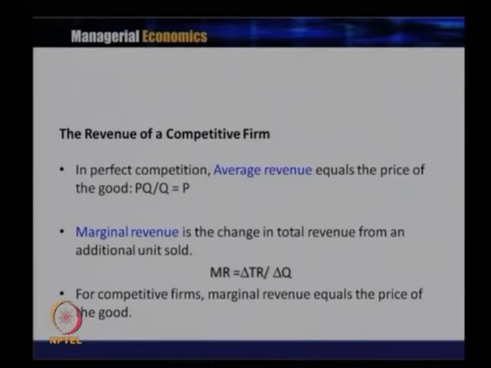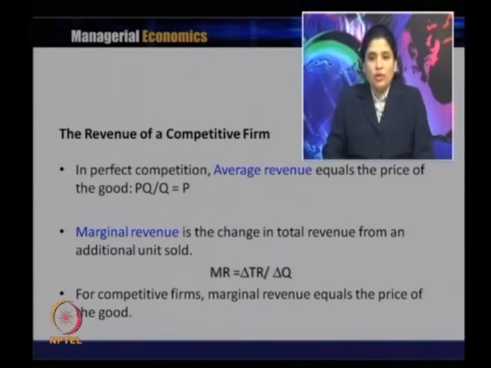Then, for the revenue of the competitive firm, in perfect competition, average revenue is equal to the price of the good, that is PQ by Q, which comes to P. And marginal revenue is the change in total revenue from an additional unit sold, and for a competitive firm the marginal revenue equals the price of the good. So, in case of a perfect competitive market structure, the price is equal to the average revenue, which is also equal to the marginal revenue.